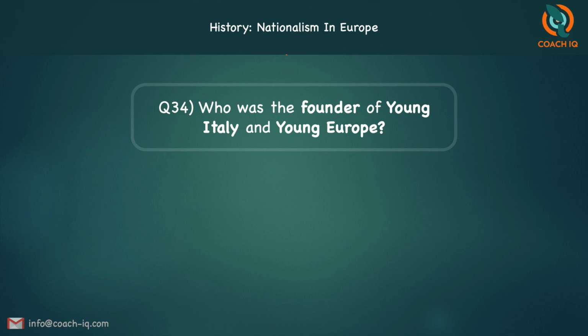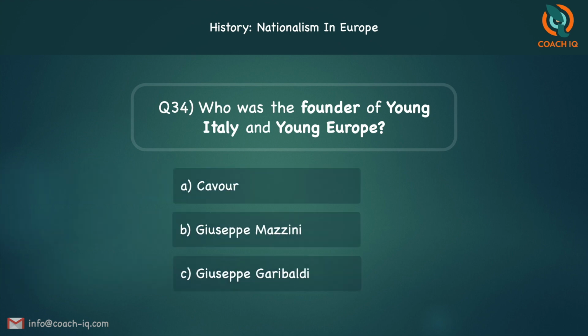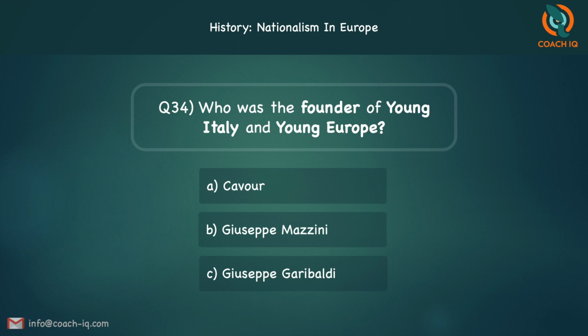The next one, who was the founder of Young Italy and Young Europe? Cavour, Giuseppe Mazzini, or Giuseppe Garibaldi?